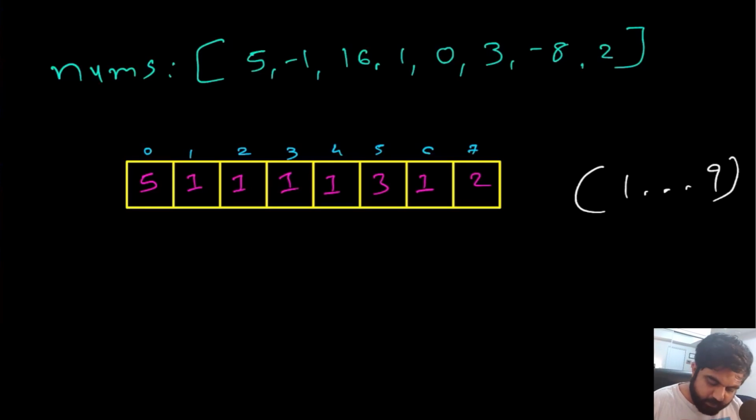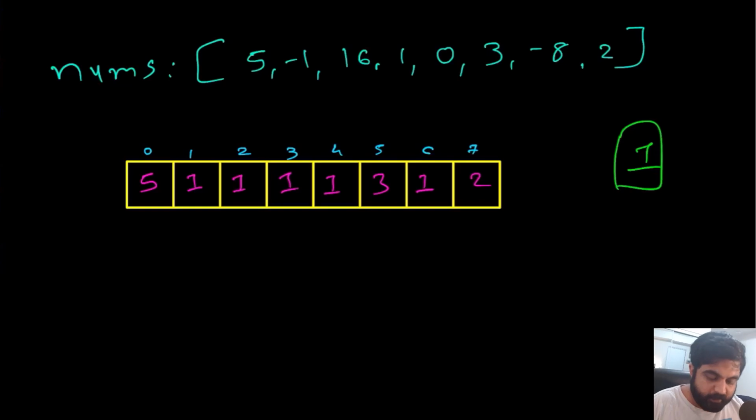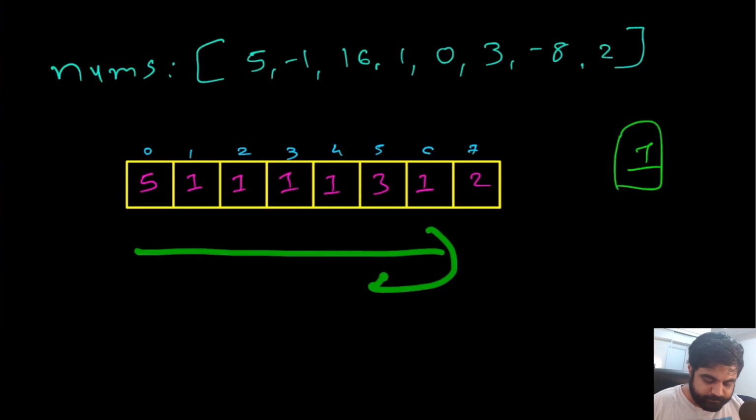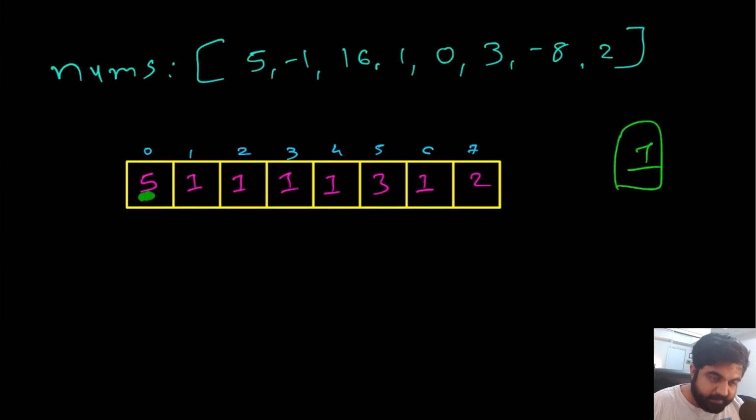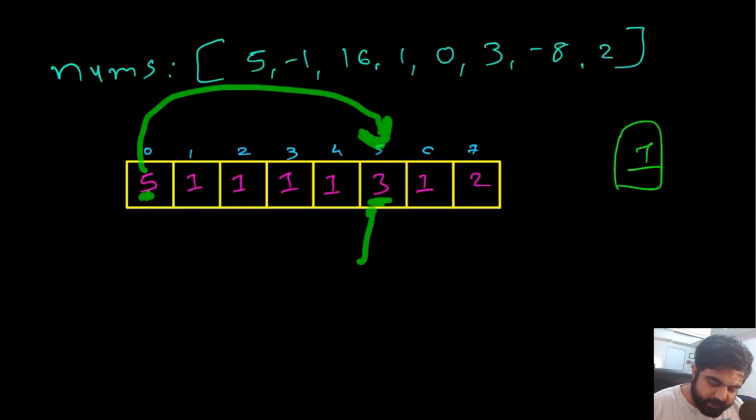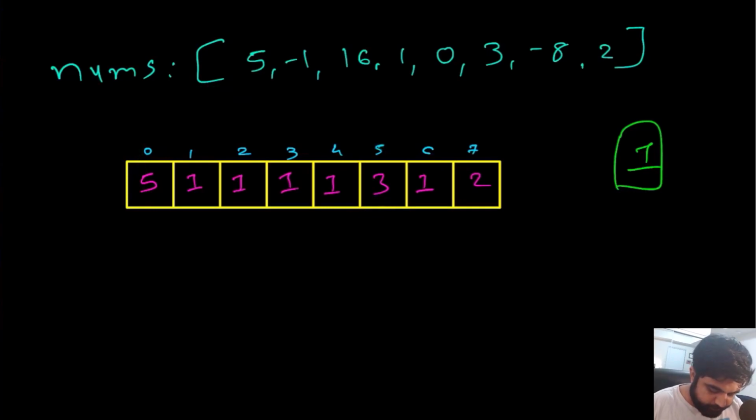Okay, now we are going to do things in a slightly interesting way. Since we already know that 1 is present, we are not worried about the value 1. We are simply going to iterate over these values, and whenever we find a value that is not 1, say for example we find this value 5, we will go to its corresponding index. In this case, we will go to index number 5, and whatever the value is, we will just convert it into negative. Nothing more than that. This is a very simple approach.